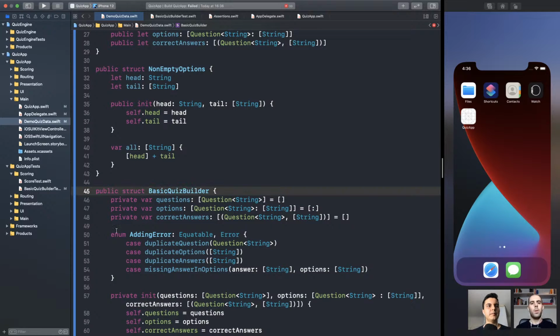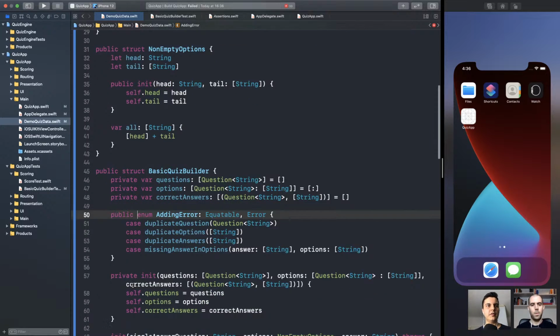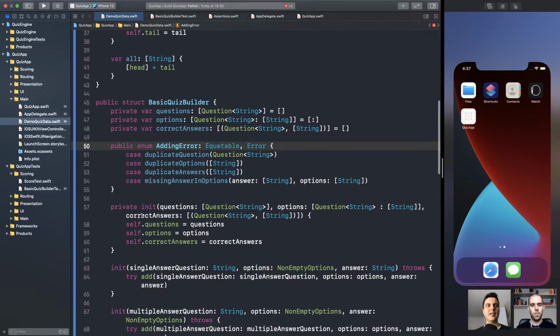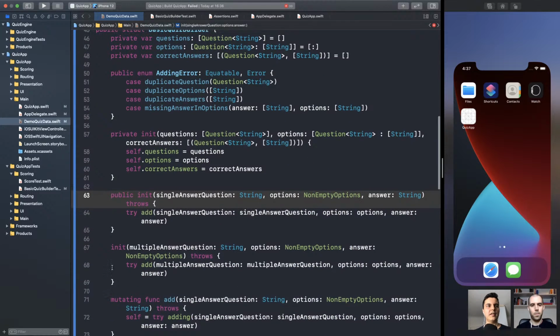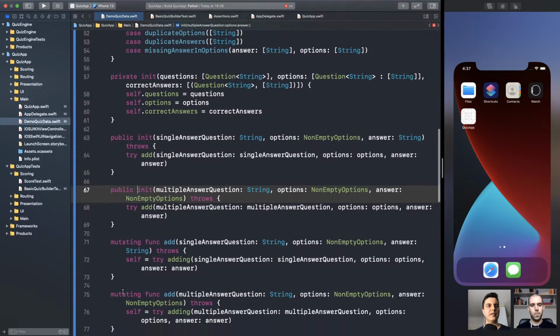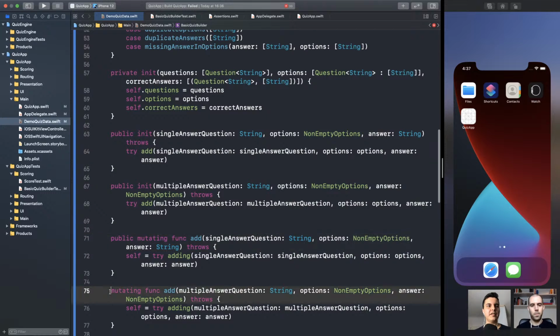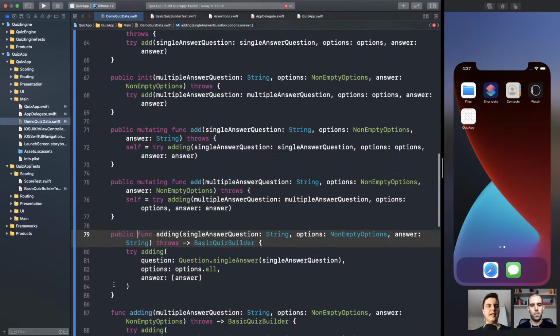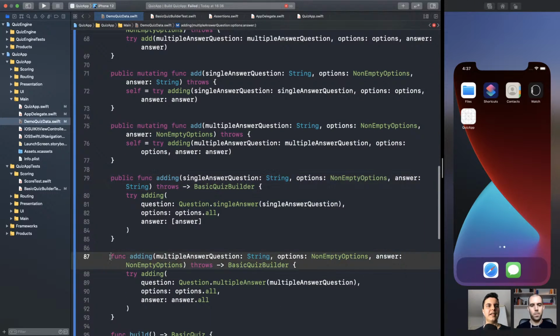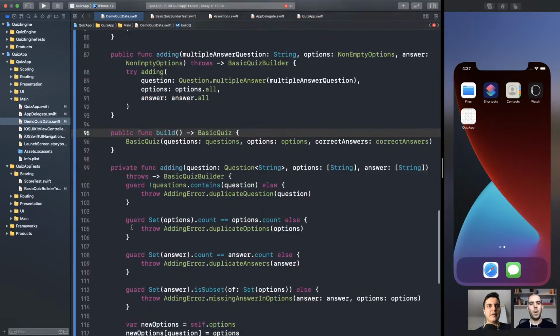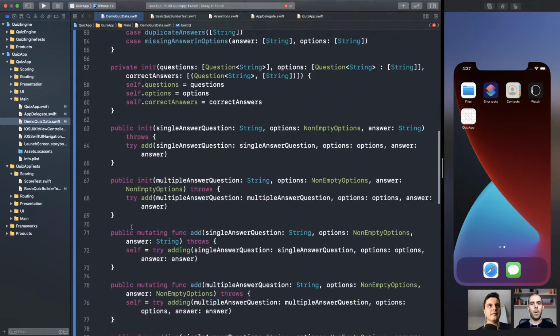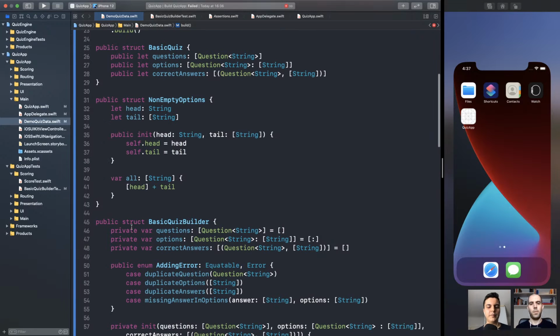Also the builder public, adding error. We also want the clients to have access to the error so they can investigate problems and solve them. This should be private. It doesn't protect invariants. This one does. This initializer also does. The mutating function protecting invariants. Adding as well. The adding APIs, the fluent APIs protecting invariants. And of course, we need to be able to build the basic quiz. Everything else is private. Make sense? Now we should be able to run the test.